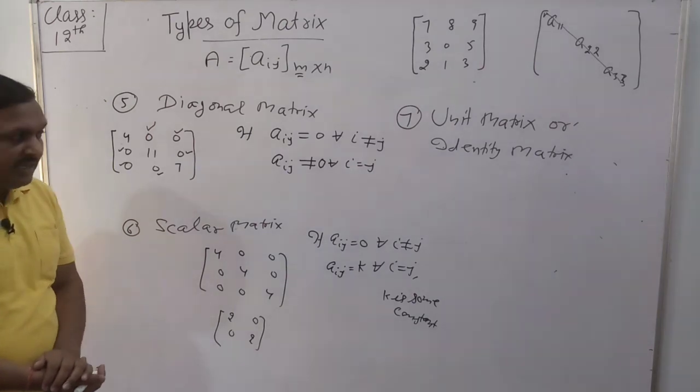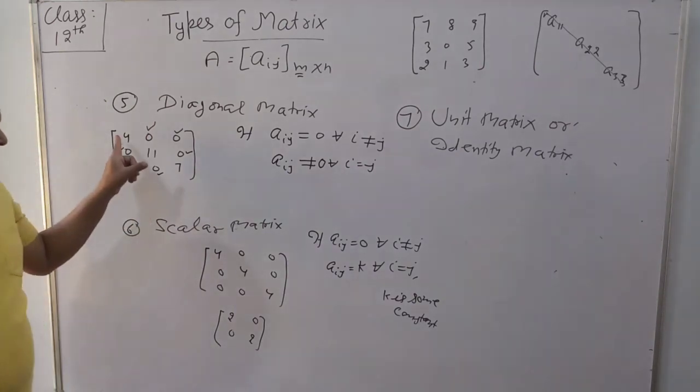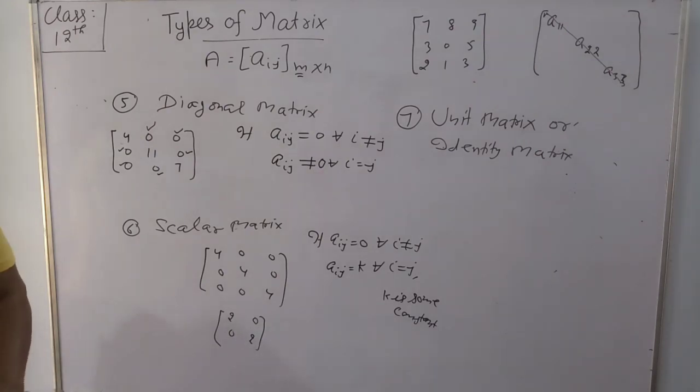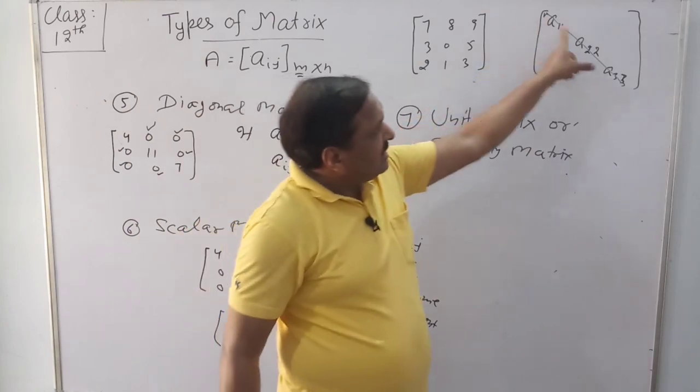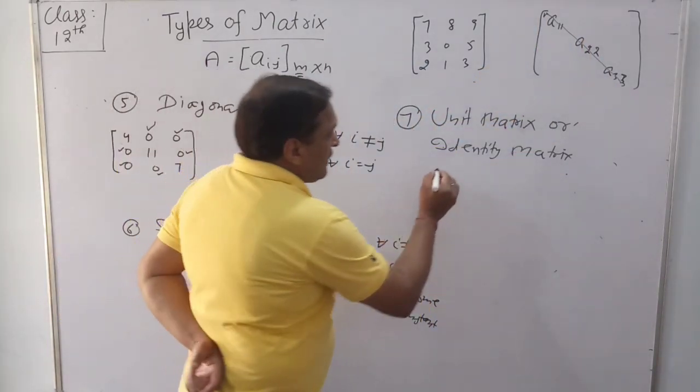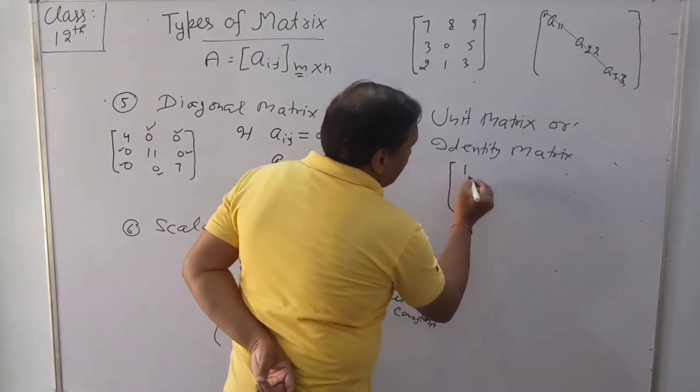And in a unit matrix, the diagonal elements should be 1, unit. These diagonal elements are 1 and the remaining elements are 0.